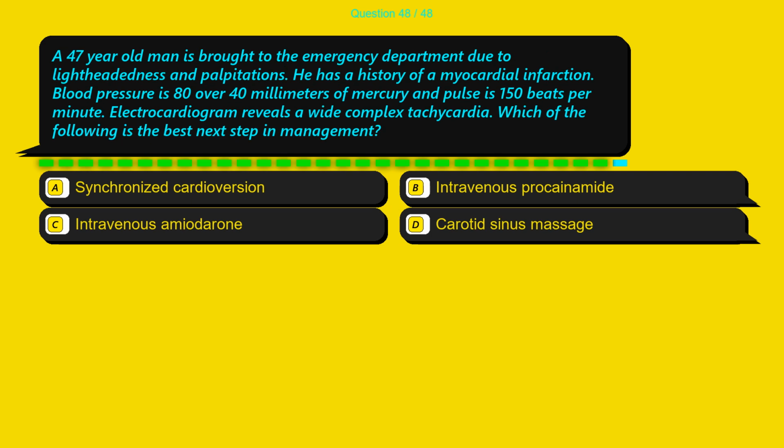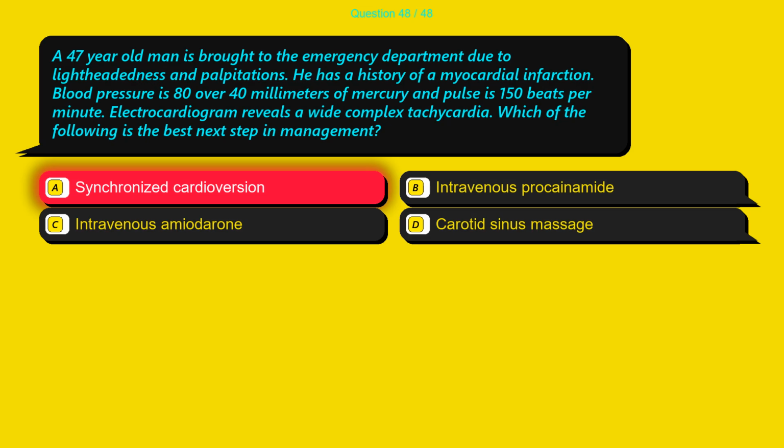Question 48. A 47-year-old man is brought to the emergency department due to lightheadedness and palpitations. He has a history of a myocardial infarction. Blood pressure is 80/40 millimeters of mercury and pulse is 150 beats per minute. Electrocardiogram reveals a wide complex tachycardia. Which of the following is the best next step in management? Option A, synchronized cardioversion. Option B, intravenous procainamide. Option C, intravenous amiodarone. Option D, carotid sinus massage.